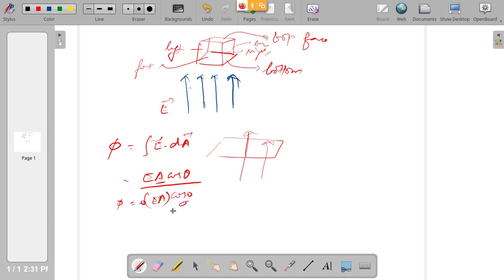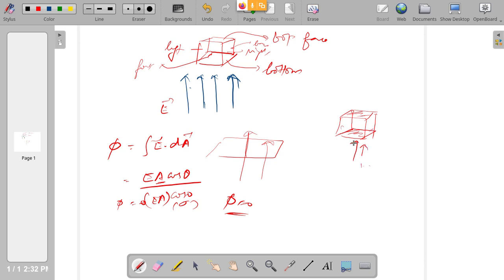So, flux is 0. For the 4 faces, that is the front and back face, the left and right faces, all the 4 faces of this cube except the top and the bottom, all are parallel to the direction of the electric field, because the face is parallel.